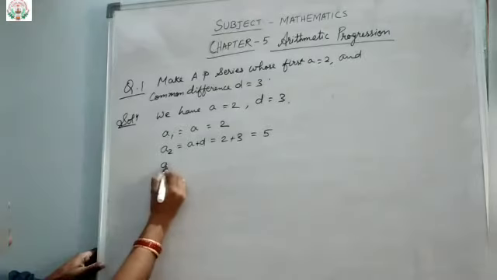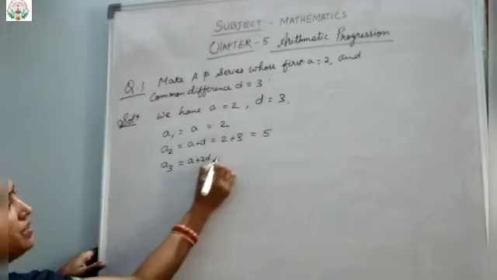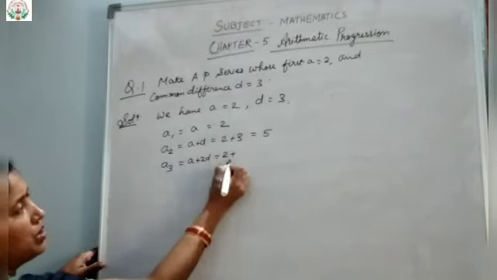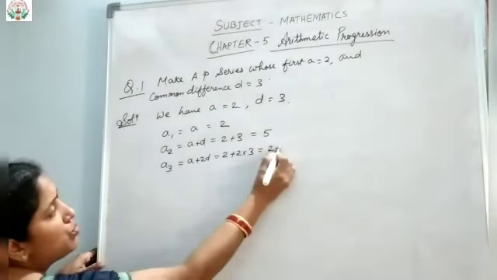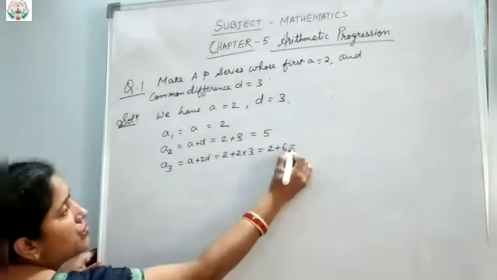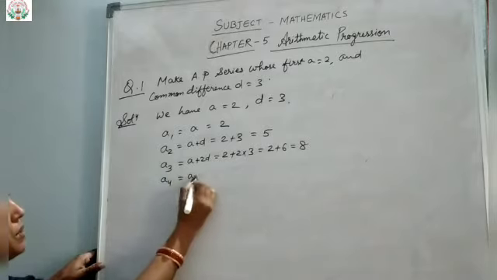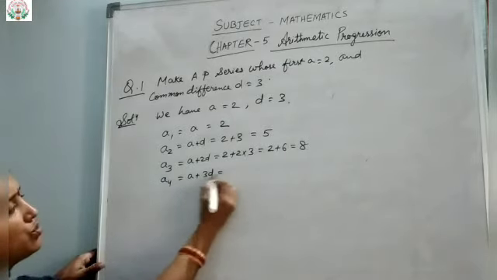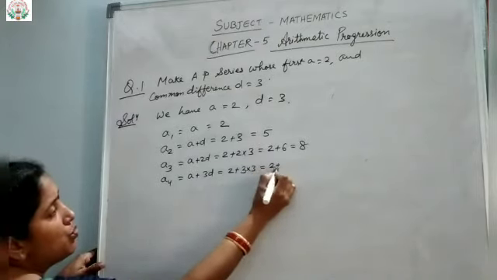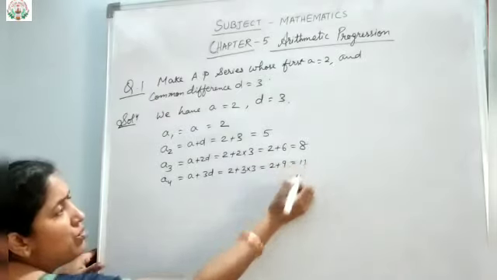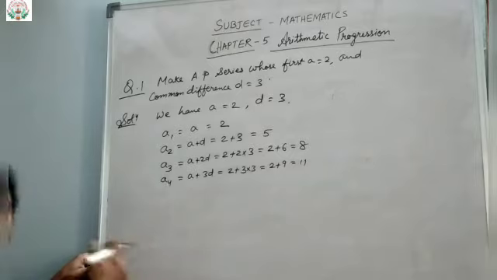Then A3, the third term, will be A plus 2D, which is equal to the first term 2 plus 2 into D. D is 3, so substitute the values. 2 plus 2 threes are 6, which is equal to 8. Same way, the fourth term will be A plus 3D, which is 2 plus 3 into 3, which is 2 plus 3 threes are 9, equals 11. Okay, so likewise, the series we got up to 4 terms only, you can find out and then write.